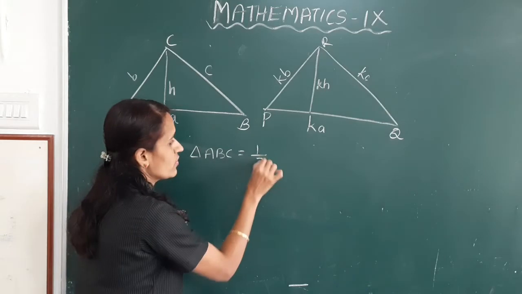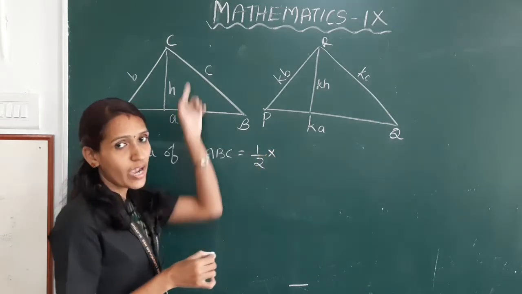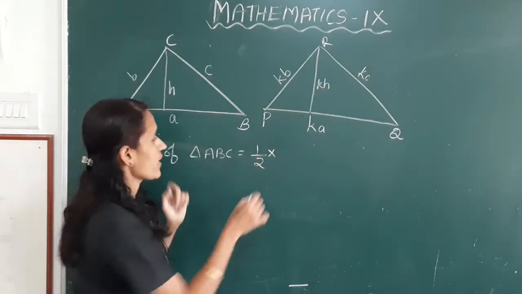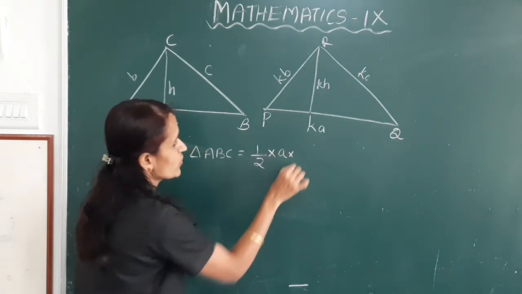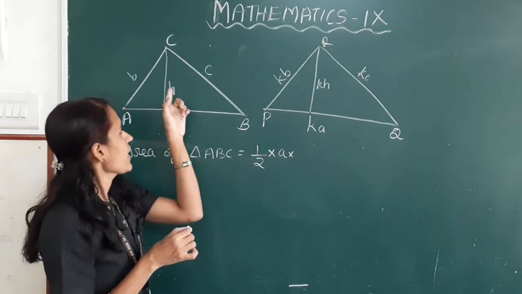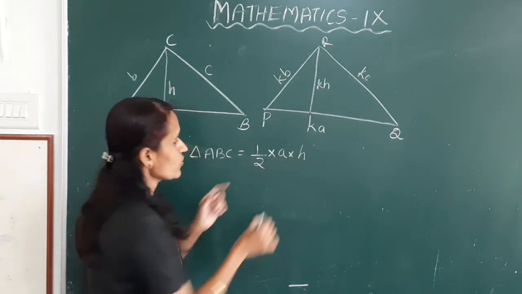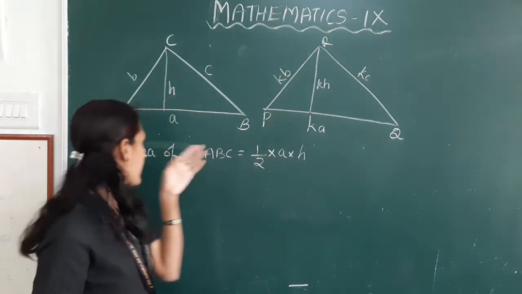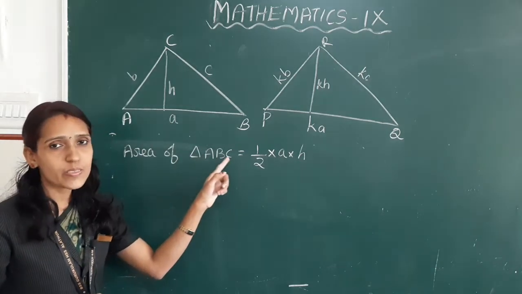Half into base into height. Here base is AB, that is A, into height or altitude. Here altitude is H. Half into A into H is the area of triangle ABC.